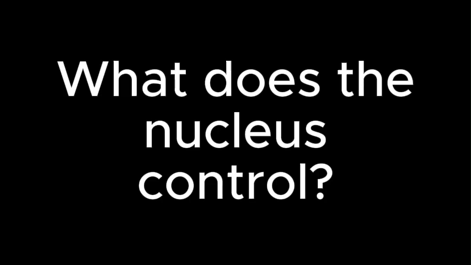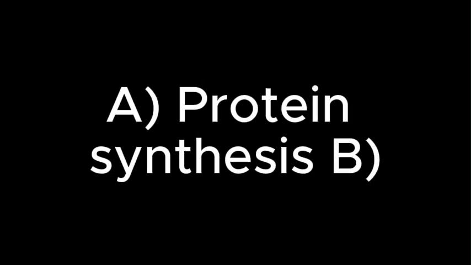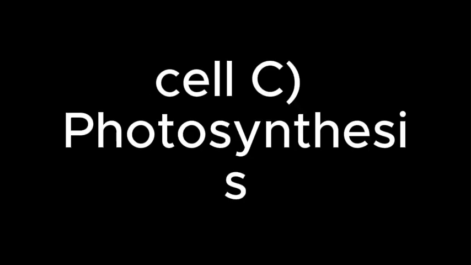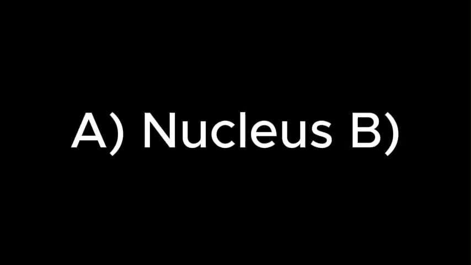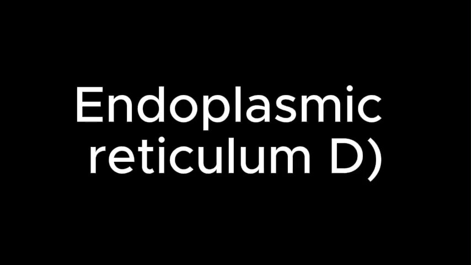75. What does the nucleus control? A. Protein synthesis, the activities of the cell, photosynthesis, waste removal. 76. What part of the cell is responsible for packaging and distributing proteins? A. Nucleus, Golgi apparatus, endoplasmic reticulum, ribosome.